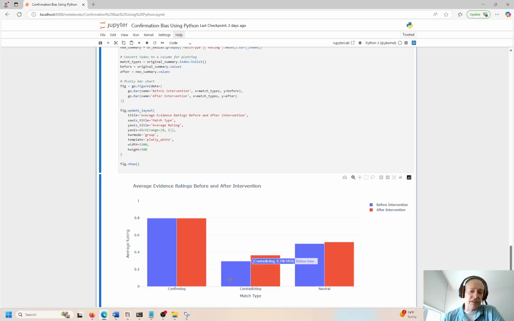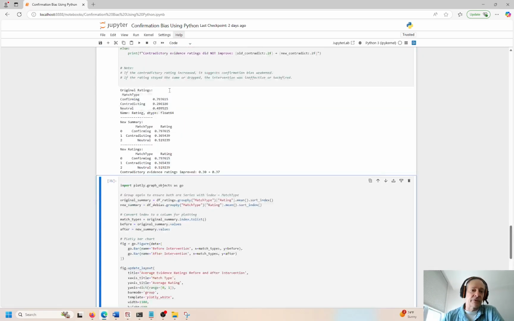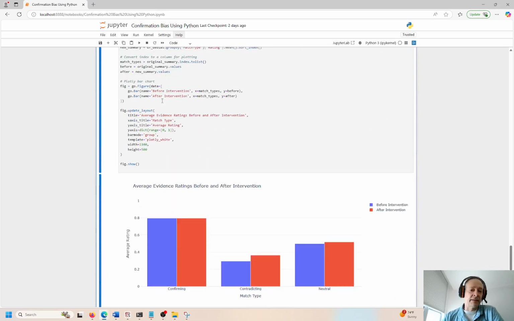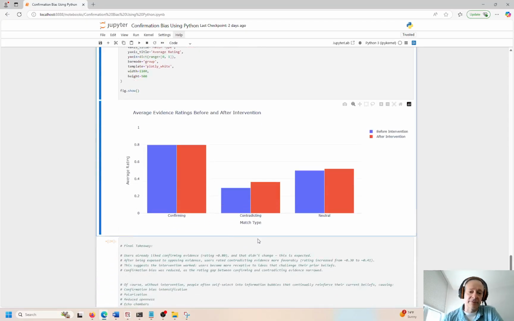After the intervention event, which we introduced over here in this step right here, okay, are we confirming the original rating or are we contradicting the rating? That was the intervention step. So now things are starting to swing a little bit and people are saying, oh, this is very interesting. I like that concept. I wasn't aware of that before, right? So the contradicting event before and after has really changed quite a bit, right? We can see that in the plot.